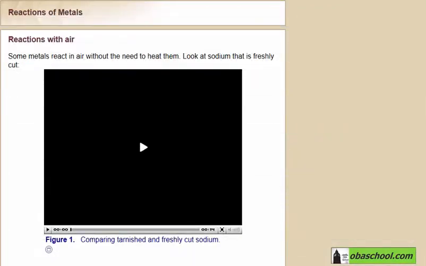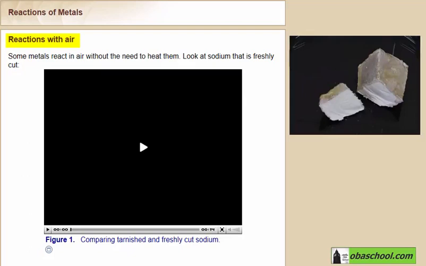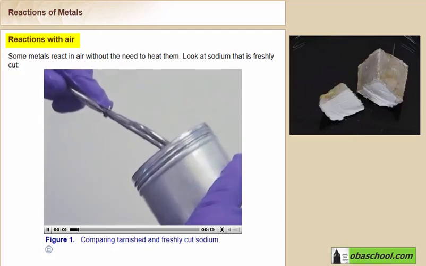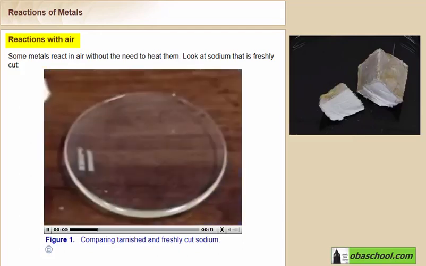In this simulation, we will examine the reactions of metals. Let's start with the reaction with air. Actually, some metals, such as sodium, can react in air without the need to heat them. This is the reaction of sodium with air.